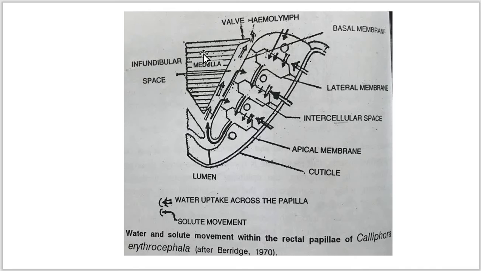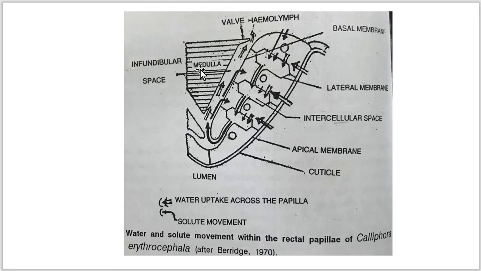Here you can see this is the medullary region, this is the cortex region, and here is the uptake of ions and different minerals along with the water, which shows the movement of such solutes into the hemolymph.